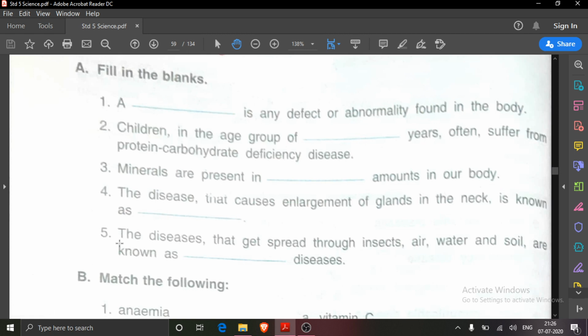Next is, the diseases that get spread through insect, air, water and soil are known as dash diseases. Tell me, which diseases? Diseases that get spread through insect, air, water and soil are known as communicable diseases. Communicable, spelling: C-O-M-M-U-N-I-C-A-B-L-E. Communicable.